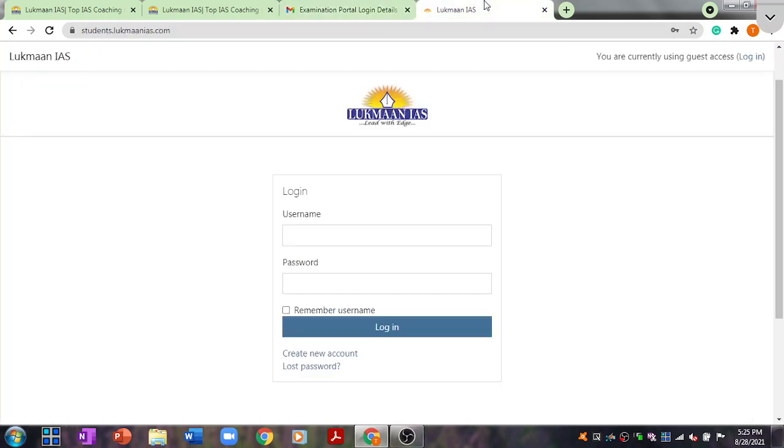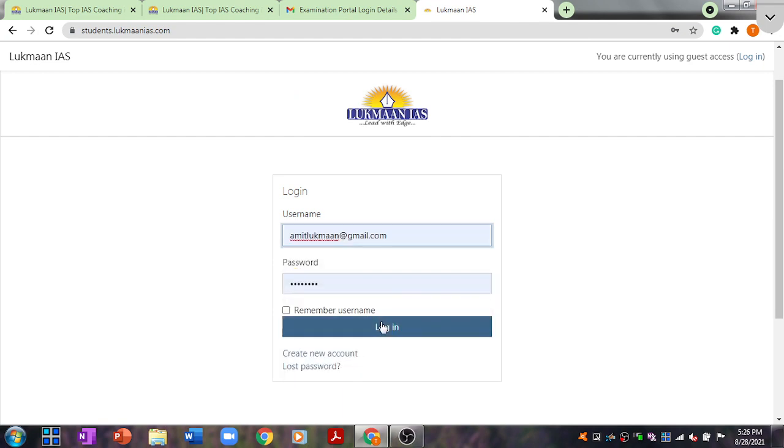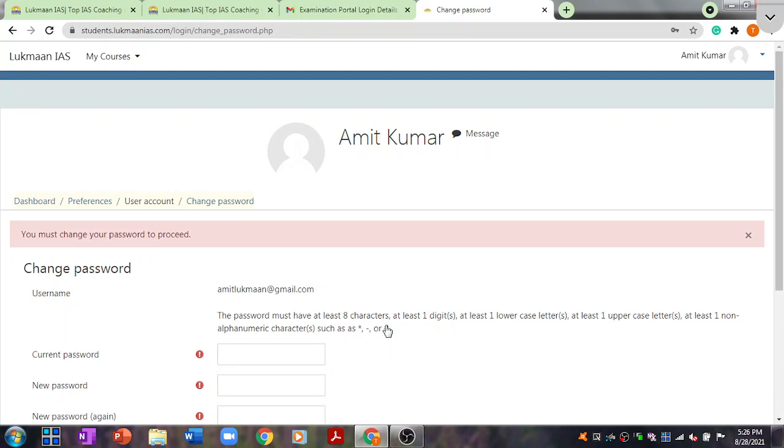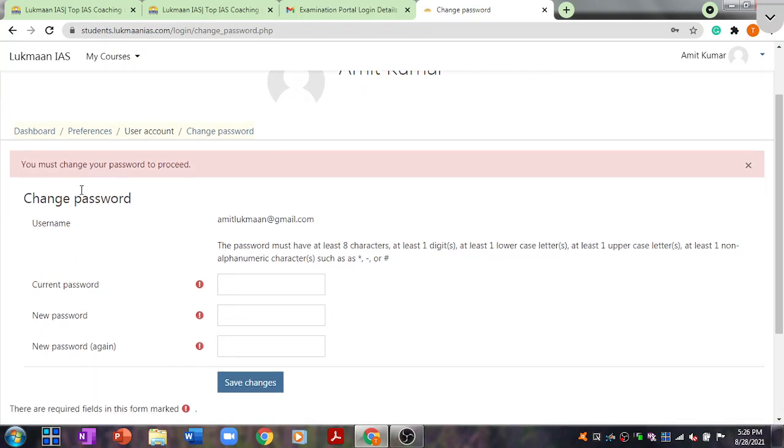Once you enter your username and password and click on login, it is automatically going to take you to a screen where it says you must change your password to proceed. What you have to do is enter your current password, which is test@123.